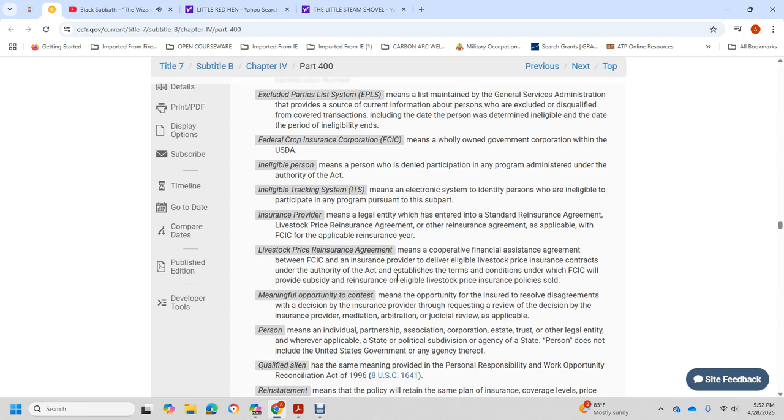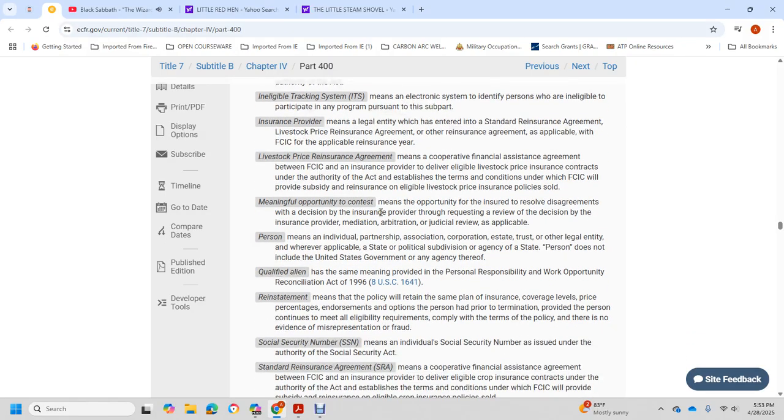The review may include mediation, arbitration, or judicial review, as applicable. Person means an individual, partnership, association, corporation, estate, trust, or other legal entity, and where applicable a state, local, or political subdivision of a state, but does not include the United States government or any agency thereof, qualified for the meaning of the Personal Responsibility and Work Opportunity Reconciliation Act of 1996.